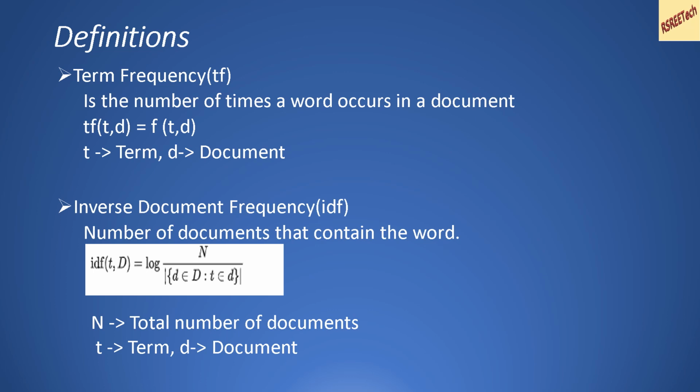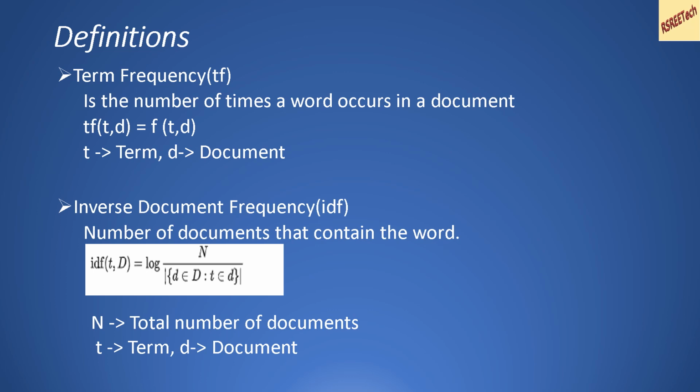Now let us look at two definitions. The first one is term frequency. Term frequency is nothing but the number of times a word occurs in a document. So the TF, or term frequency, of a term T in a document D is, as I said, the count of the number of times a word occurs in a document.